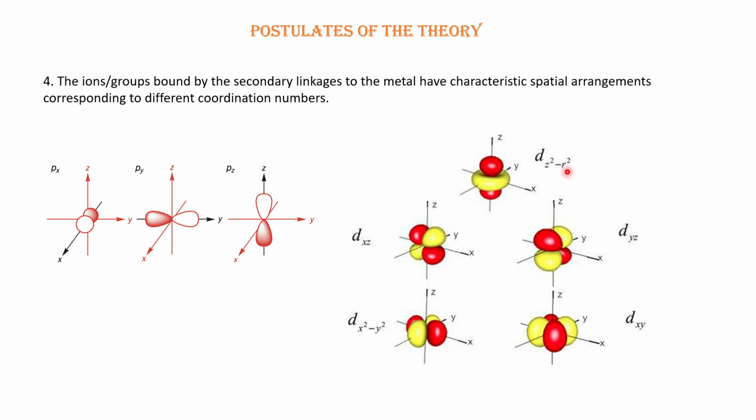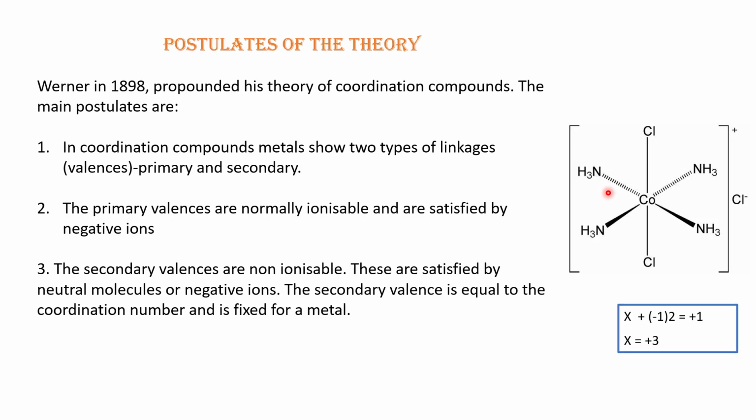Okay, because the metal is in the center, there are ligands, but they are bonded with the metal ion in a particular direction because they make covalent bonds with the metal. And how is a covalent bond made? By overlap of orbitals. First the orbitals overlap, then electron sharing happens, and then the covalent bond forms.